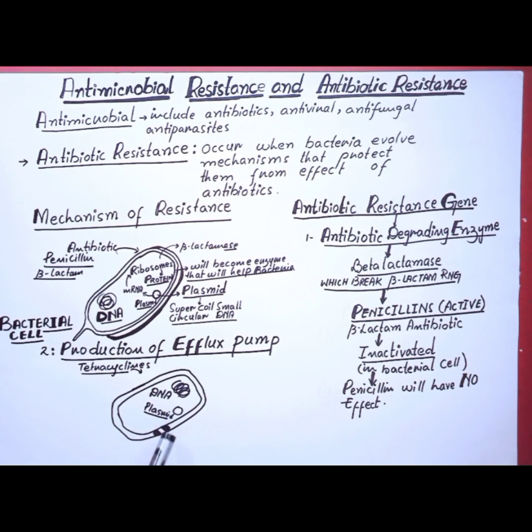This bacterial cell, which contains efflux pumps on its outermost layer, will pump out the antibiotic, and no effect of the antibiotic on the bacterial cell will occur. So through these efflux pumps, bacteria will resist antibiotics like tetracyclines and many other antibiotics which try to enter the bacterial cell.